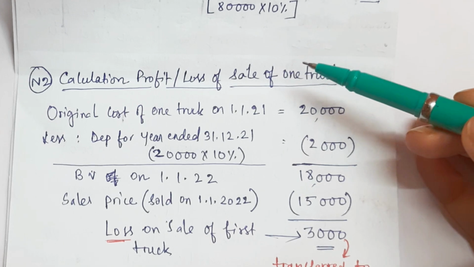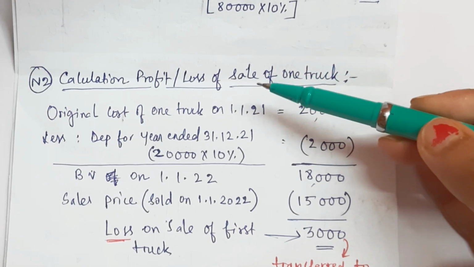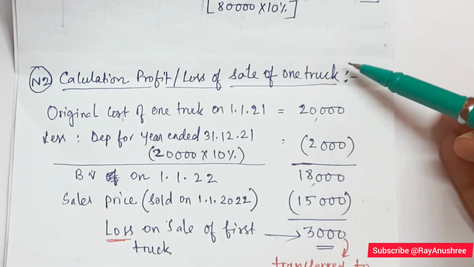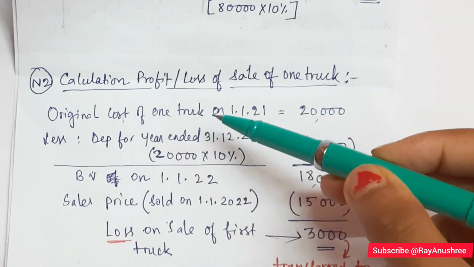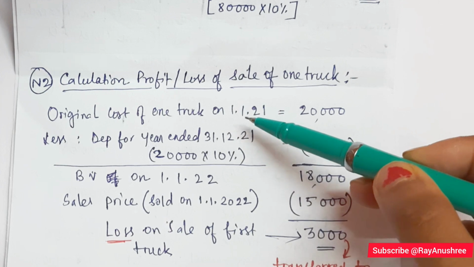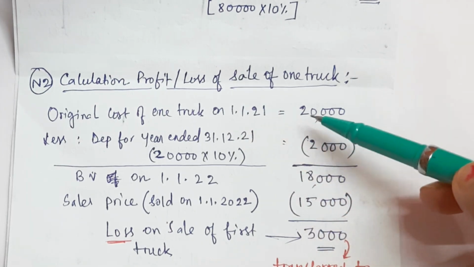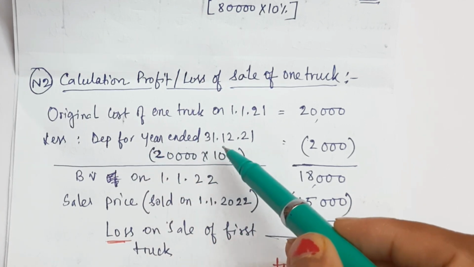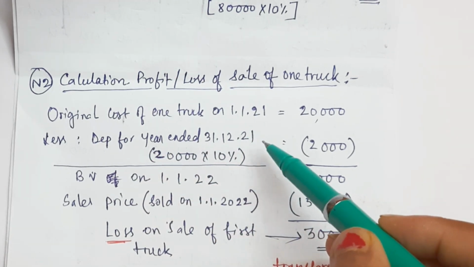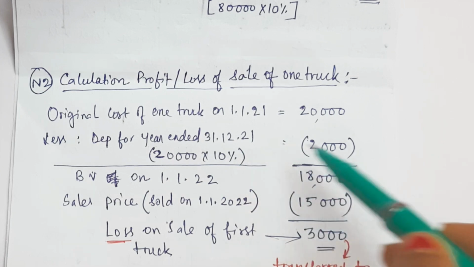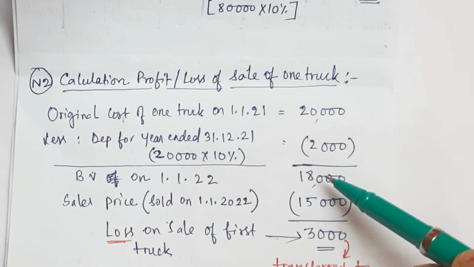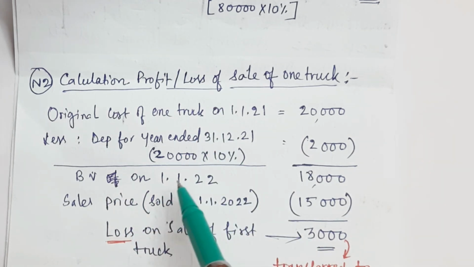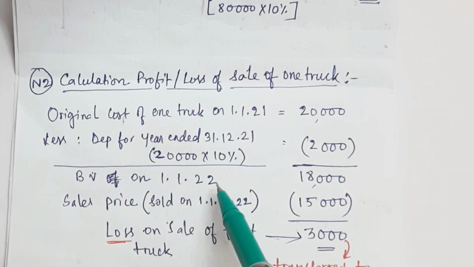So depreciation on rupees 80,000 for the year end 2022 is 10% on 80,000, equal to rupees 8,000. Next we will be moving to the next working note, that is calculation of the profit and loss on sale of this one truck. Now the original cost of this one truck as on 1st January 21 is rupees 20,000. Less depreciation for the year ended 31st December 21, 10% of 20,000, that is 2,000. Minus, that is 18,000.